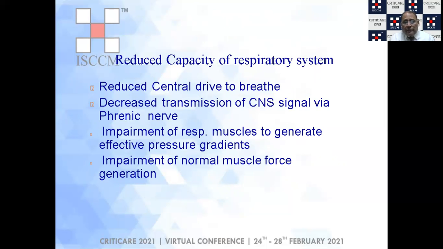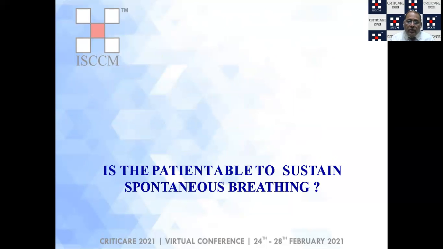There could be a reduced capacity of the respiratory system, which could be because of a reduced central drive to breathe, decreased transmission of CNS signals via the phrenic nerve, impairment of respiratory muscles to generate effective pressure gradients, or impairment of normal muscle force generation.